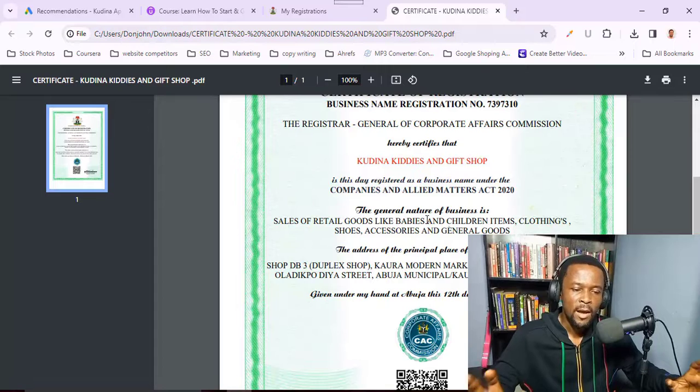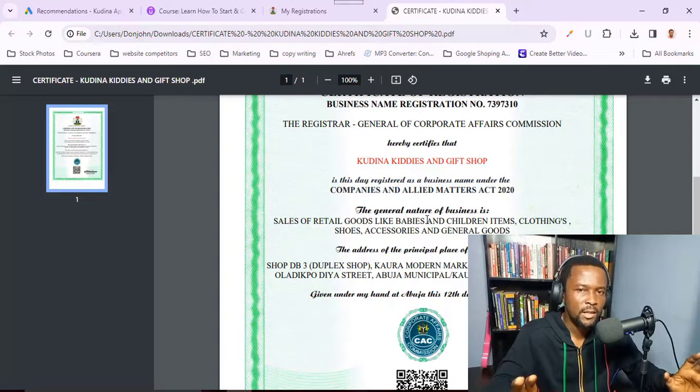Now what I have confirmed here is that you can actually get this done in 24 hours or 48 hours max, because if you start this process early enough, that same day your name reservation will be approved, and then you go ahead and file for the registration of the business, and maybe that same day or early the next day it will be approved. So guys, this is as easy as it gets. All right, so that has been it for this business name registration.